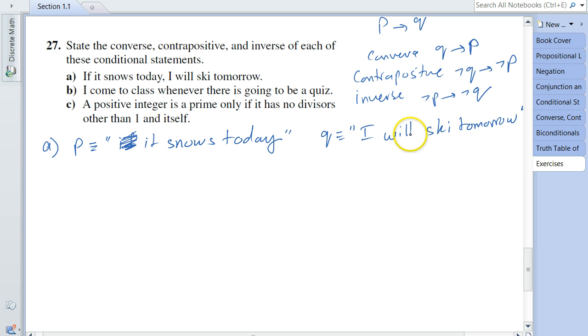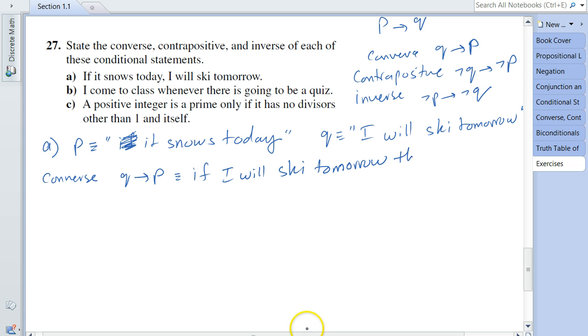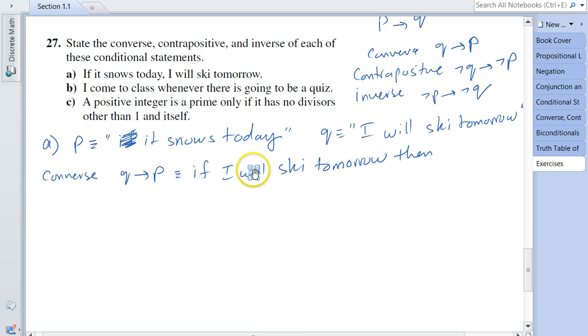Right, now let's look at the converse. The converse is expressed as Q implies P, and of course we can write it in the English language by saying: if I will ski tomorrow, then it snows today.